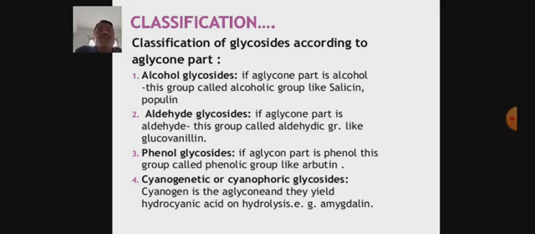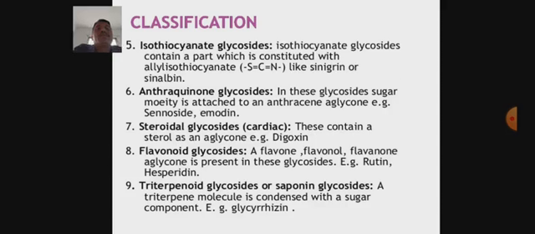Fourth type, cyanogenetic or cyanophoric glycosides. Cyanogen is the aglycone part or moiety in these glycosides. They yield hydrocyanic acid upon hydrolysis. Example, amygdalin. Then the next class, isothiocyanate glycosides. Example, sinigrin or sinalbin. Sinigrin or sinalbin is found in black mustard seeds.